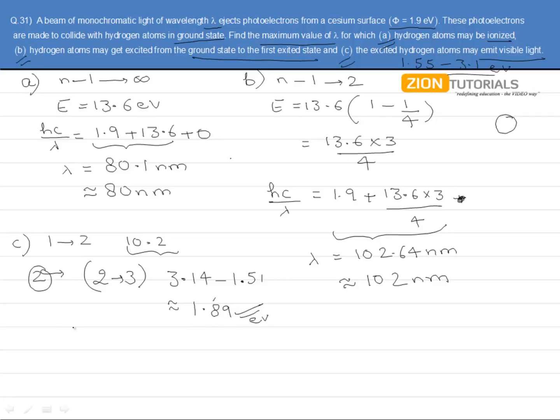So we can find out the energy corresponding to this, which means that hc by lambda equals 1.9 plus the energy in the transition, which is 1.89, and we can find out the lambda corresponding to that, which comes out to be 89 nanometers.